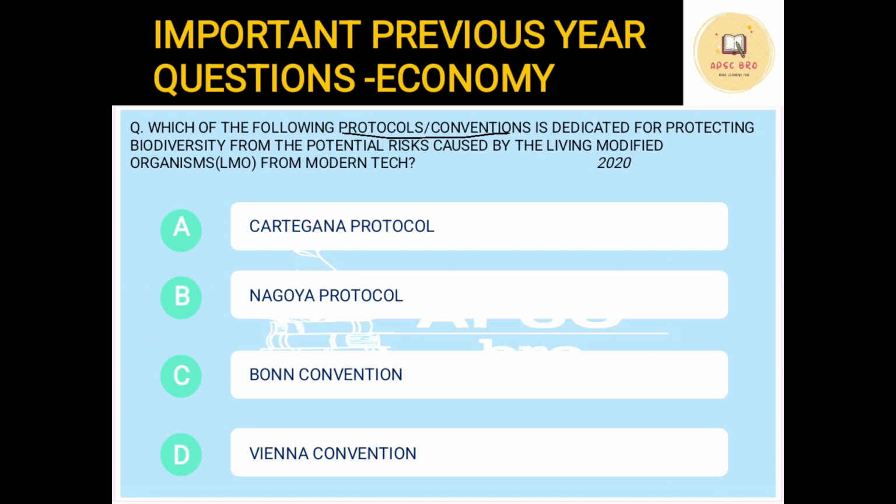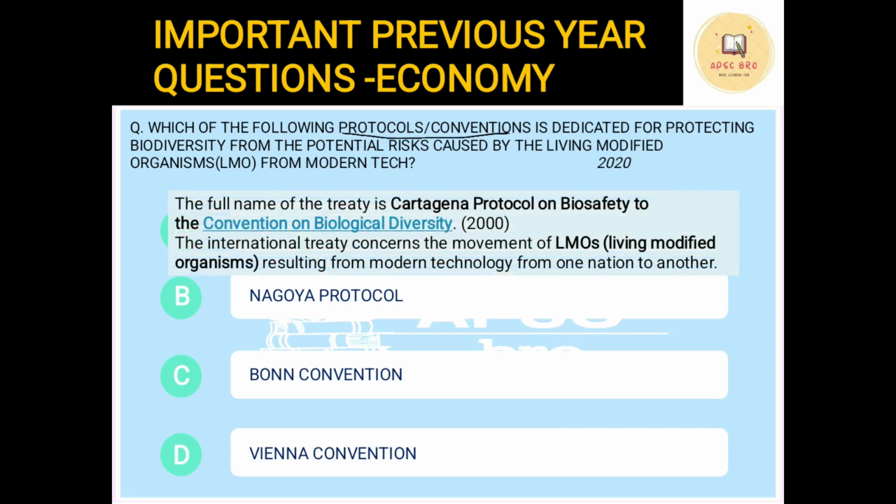Let us understand the first convention, the Cartagena Protocol. This is also known as the Convention on Biological Diversity. It was in 2000. It deals with the movement of LMOs, living modified organisms, resulting from modern technology, from one nation to another. So, what does Cartagena deal with? It deals with the movement of LMO. This is very important. It deals with the movement of LMO from one country to another.